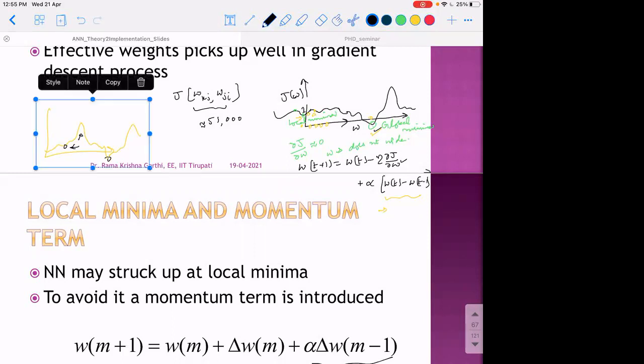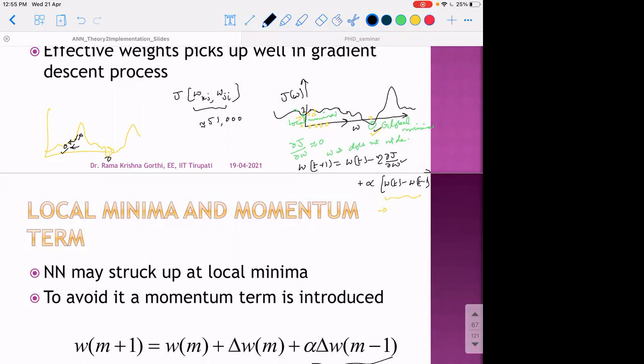However, as you see here, if we reach here, then the slope term is dominating, and hence it will help us to move in this direction rather than in the positive direction. Once we move in the negative direction, even the momentum term becomes negative, and you will not reach the other global minima, but will reach back to the local minima.